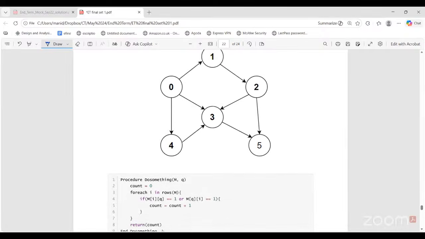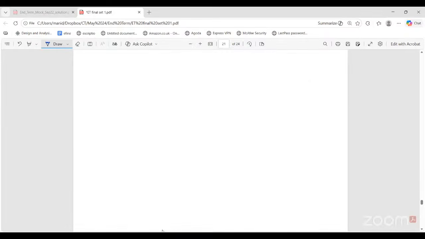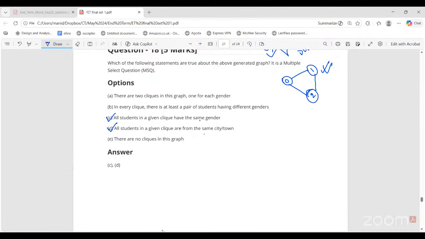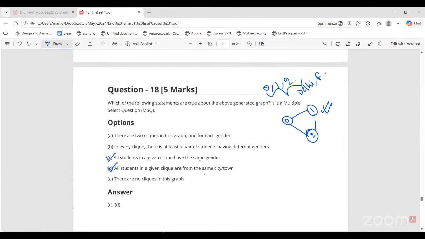Ma'am, could you please repeat the first option, ma'am? It is saying there are two cliques in this graph, one for each gender. This cannot be correct, right? If I have two cliques, one for males, one for females, is it true that all females or all males will be in the same clique?